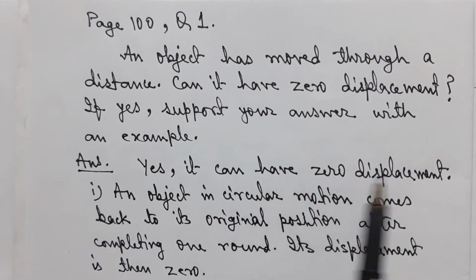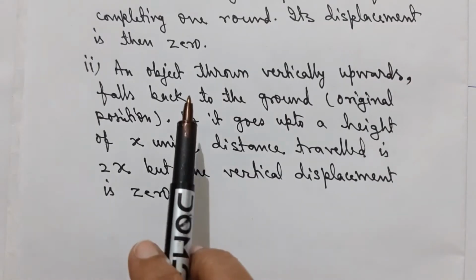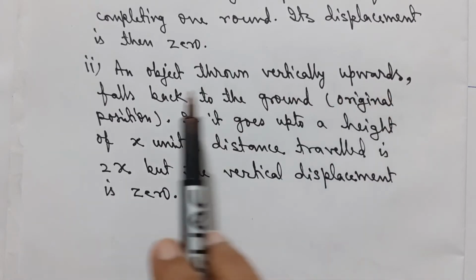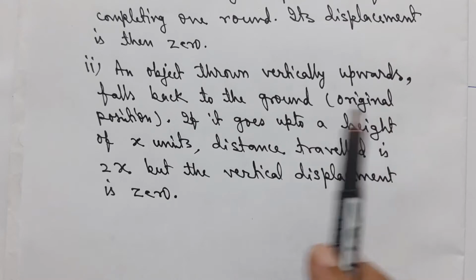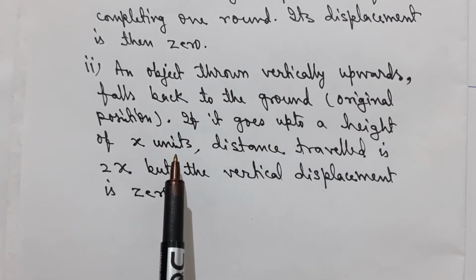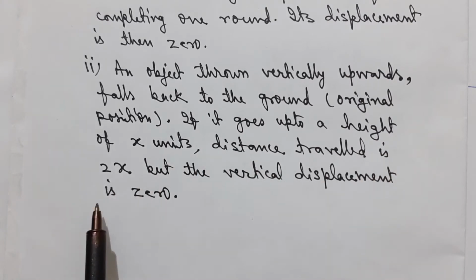And we can give several examples. Let us take one example here. An object in circular motion comes back to its original position after completing one round. Its displacement is then zero. Here we take one more example. An object thrown vertically upwards falls back to the ground or its original position. If it goes up to a height of x units, then the distance travelled is 2x, but the vertical displacement is 0.